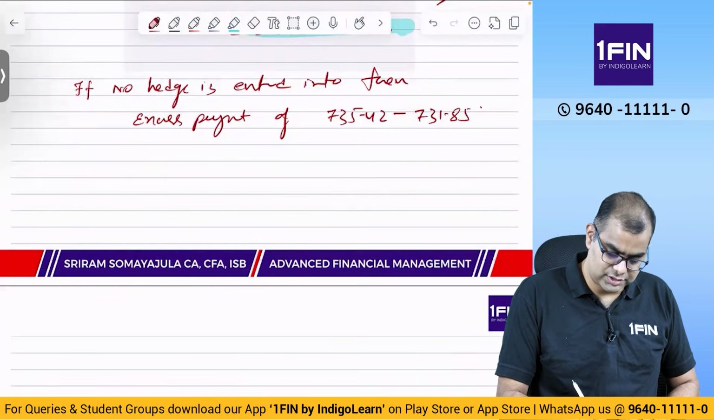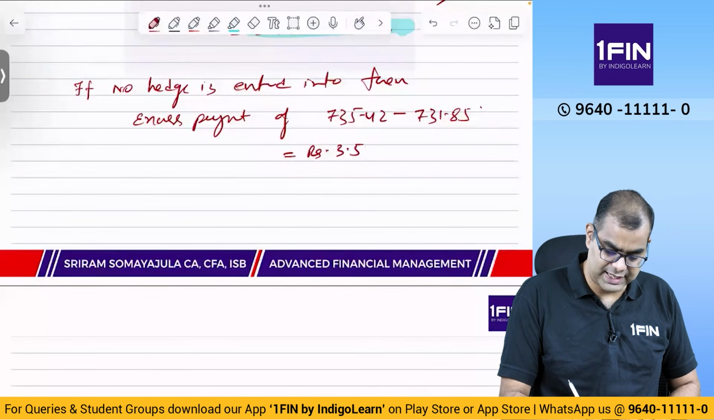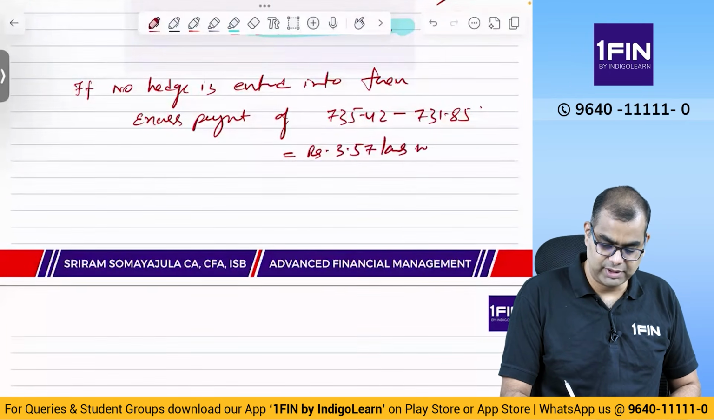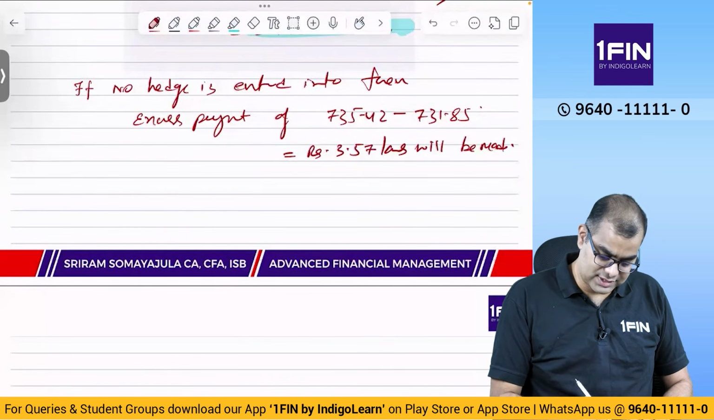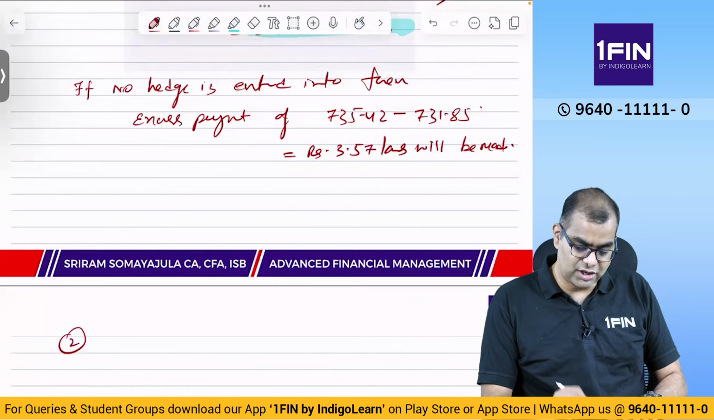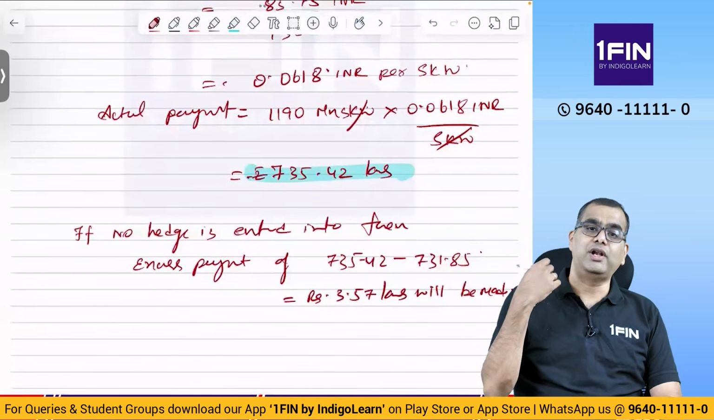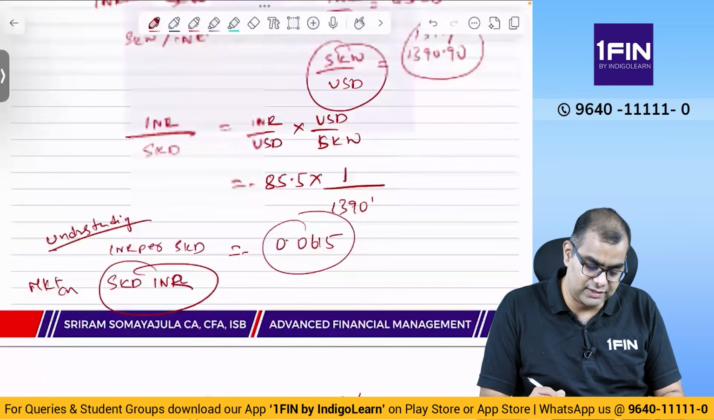Let's go to rupees 3.57 lakhs will be made. Okay, this is the first part. What is the second part? Part 2. Instead of doing this, if you were to enter into a non-deliverable forward, what is this non-deliverable forward